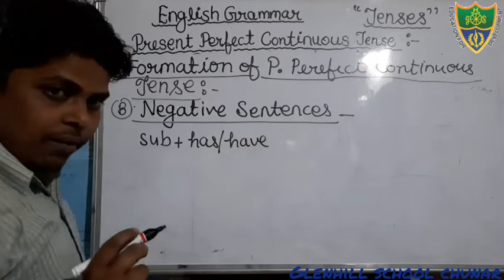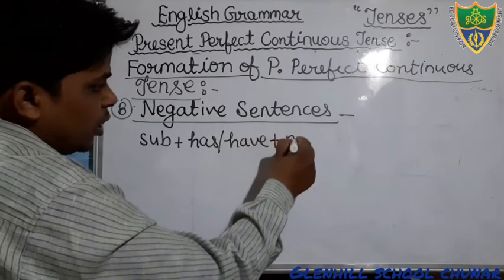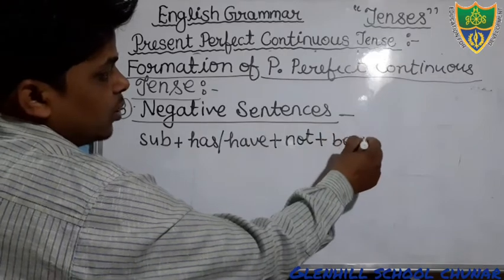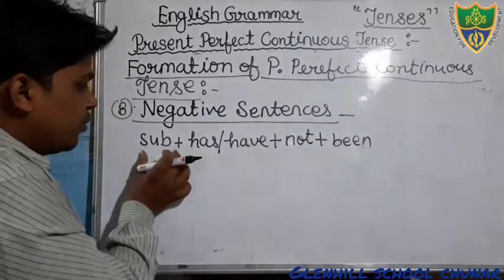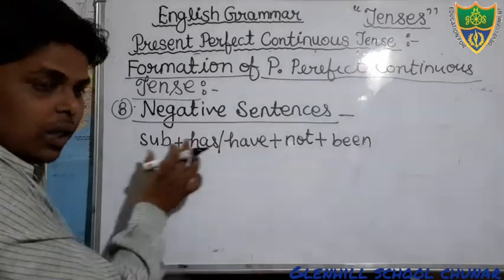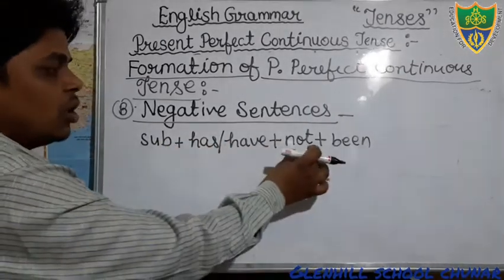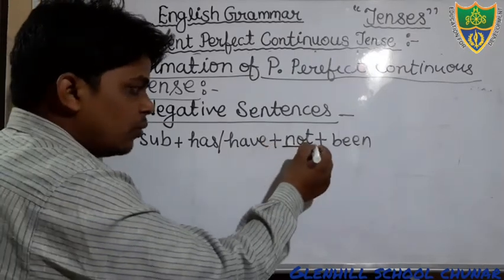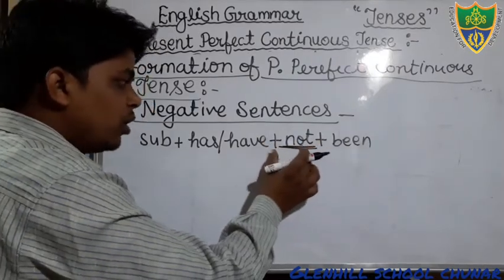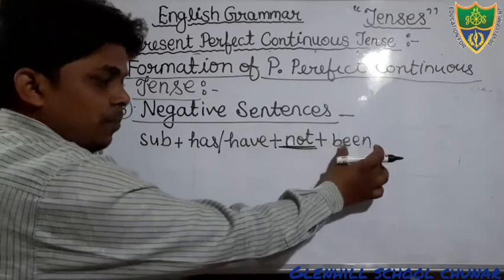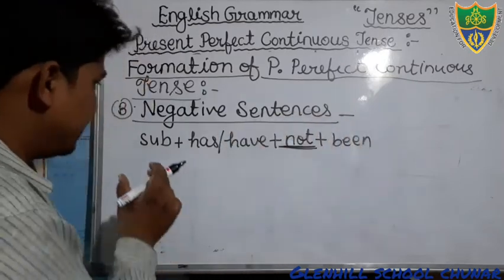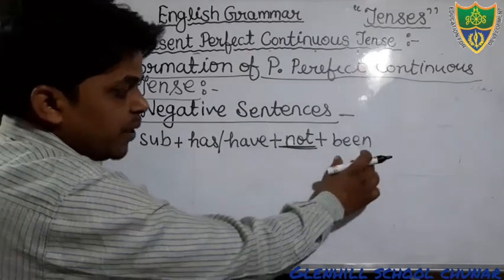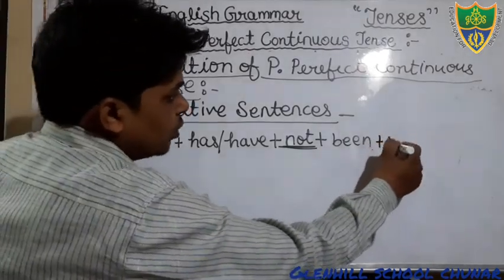Then after we will use negative word. Then after we will use been. Subject will be there, has or have according to the subject, then after not, then after been. It means you will use the negative word not between the word has and been. Keep in your mind, subject, helping verb, then not, then been, then you will use the verb.